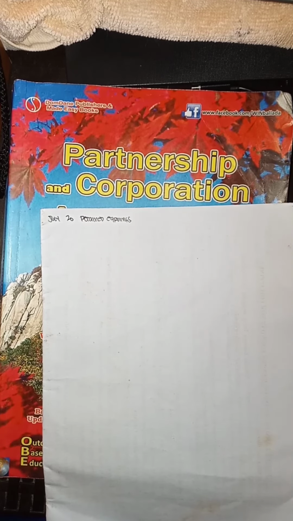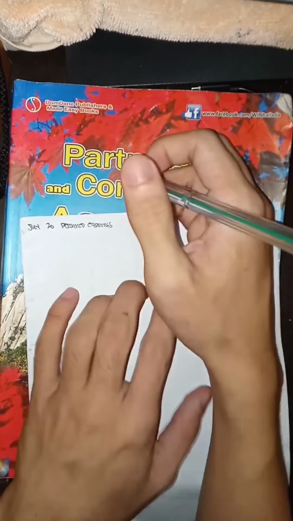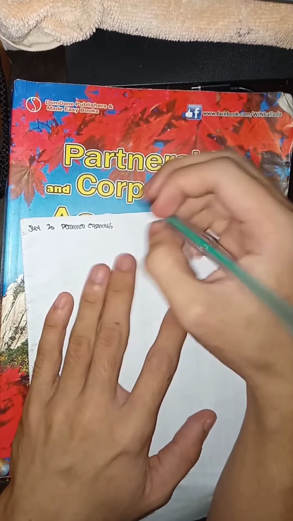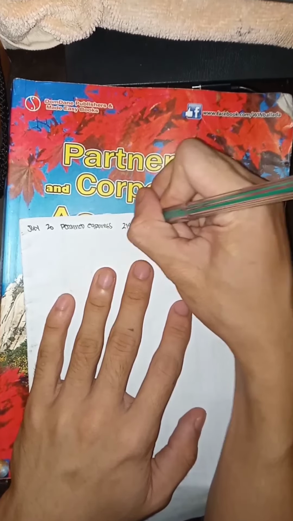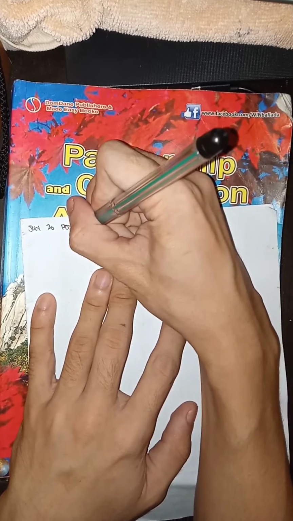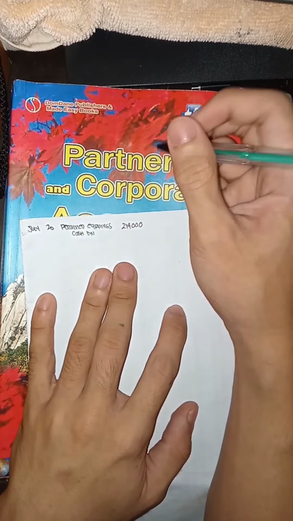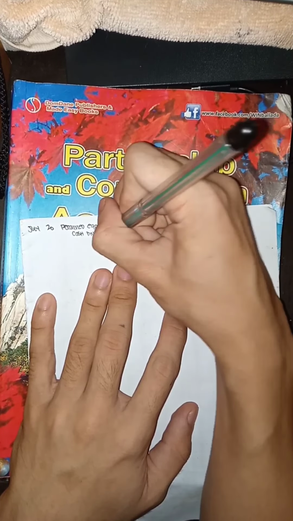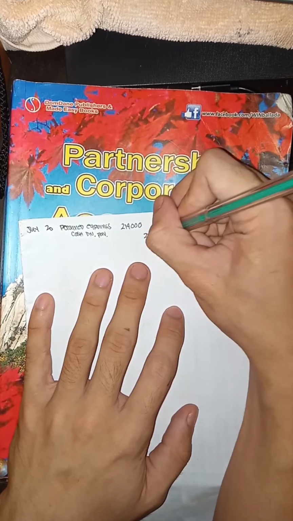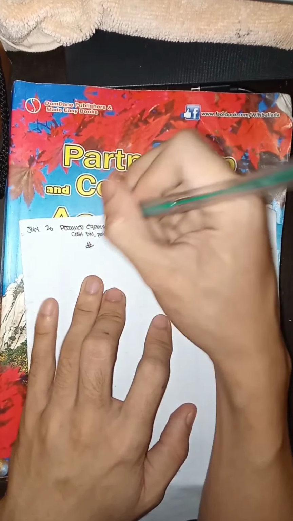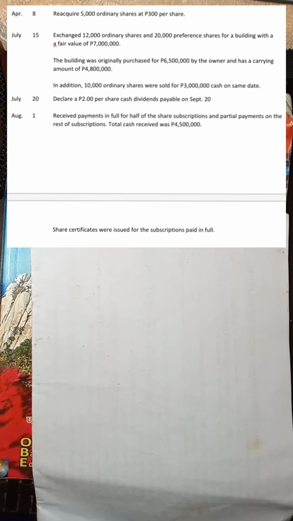So ang outstanding share natin sa preference shares is equals to 35,000, and ang outstanding share naman natin sa ordinary shares is 72,000. So pag-add lang natin 35,000 plus 72,000 is equals to 107,000 times 2 pesos, so equals 214,000 yung ating dividends. Credit cash dividends payable 214,000.